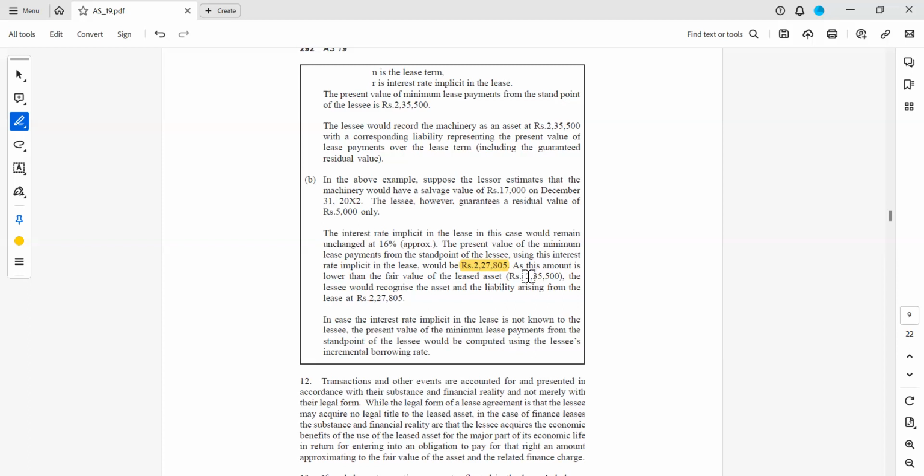And as this amount is lower than the fair value of the leased asset, that is 2,35,500, the lessee would recognize the asset and liability arising from the lease at 2,27,805. So in this case, he should record the asset and liability at 2,27,805, or 800, whatever. Then the calculations will change and the interest amount will change accordingly. All these changes will happen. Understood? Understood.